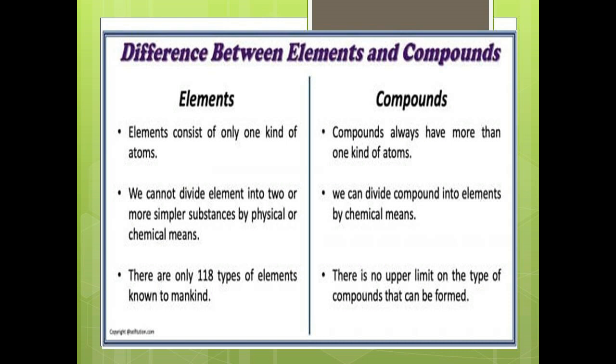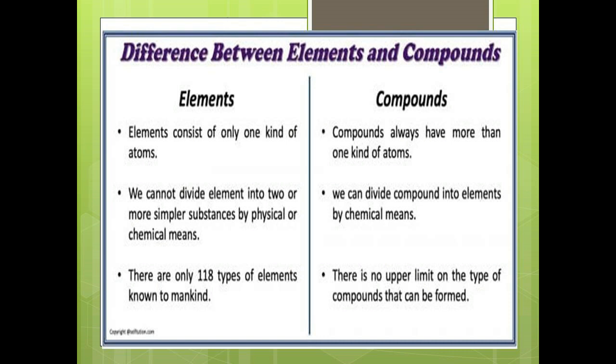Here we have the difference between elements and compounds. Elements consist of only one kind of atoms. It means it is made up of only one kind of atoms. Compounds always have more than one kind of atoms. We cannot divide an element into two or more simpler substances by physical or chemical method. Okay, we cannot divide the element by any physical or chemical method.